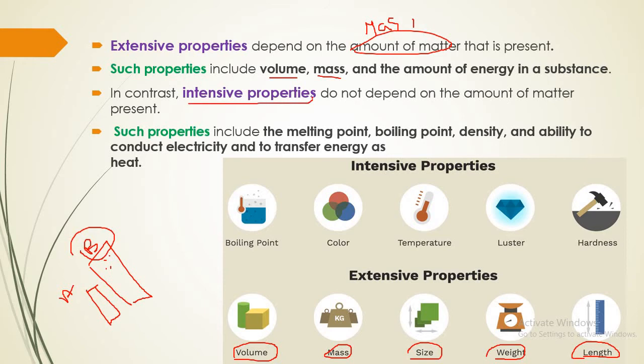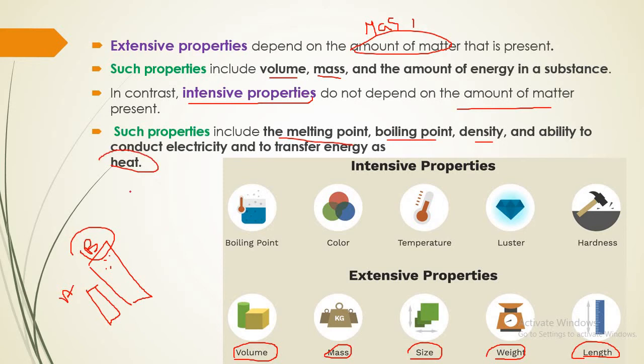Intensive properties do not depend on the amount of matter. So intensive properties are properties that do not depend on the amount of matter or mass. Such properties are melting point, boiling point, density, ability to conduct electricity and to transfer energy as heat. All of those do not depend on the amount of matter.